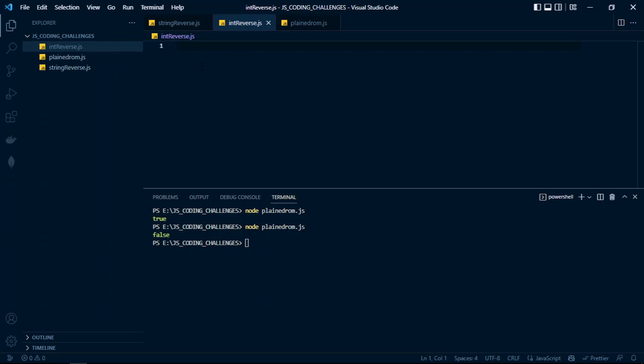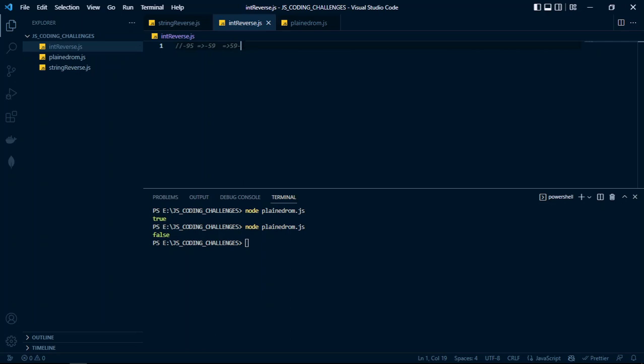So if you have to reverse a negative number like negative 95, you should end up with negative 59. We shouldn't end up with something like this. We have to avoid this as soon as possible.